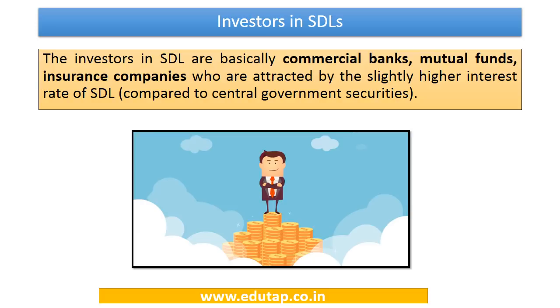Now let's learn about who the investors in these state development loans are. Investors in these loans are basically commercial banks, mutual funds, insurance companies, who are attracted by the slightly higher interest rate given on these loans as compared to the central government security. So the investors are mainly financial institutions including banks, mutual funds, insurance companies, etc.